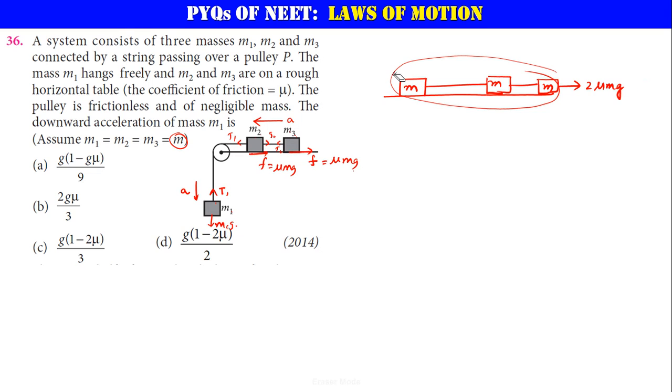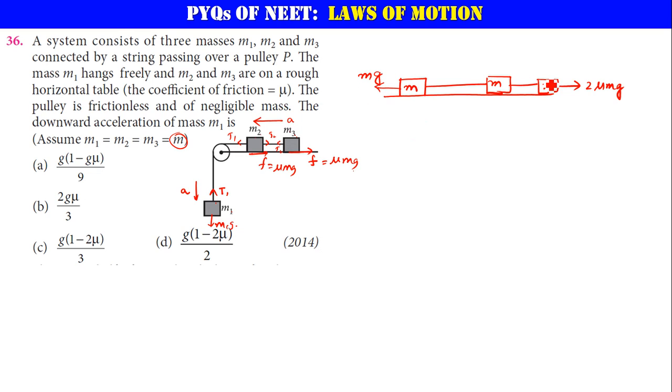The other force is in the opposite direction. If you take this mass m1 and keep it on the table, then it will have a force in the opposite direction, m1g, or we can say mg, because the mass is equal to m.